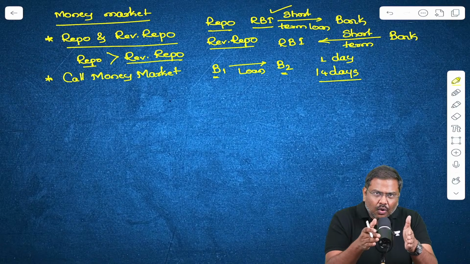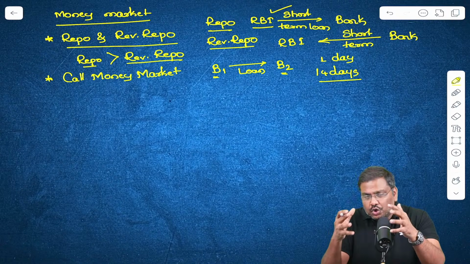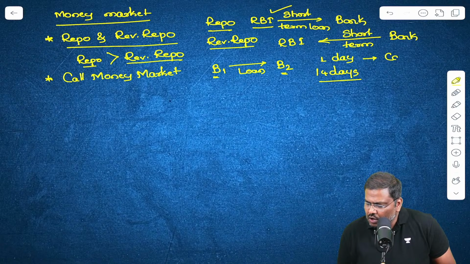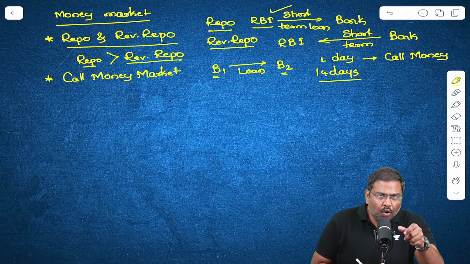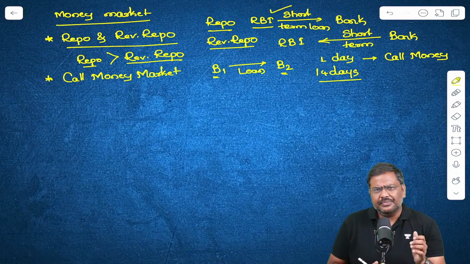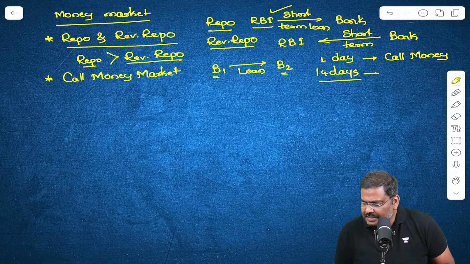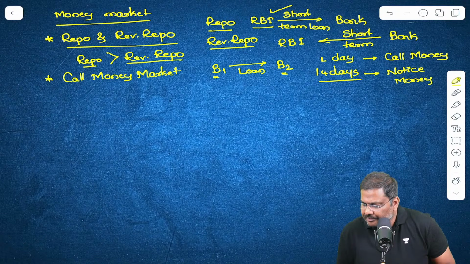Whenever the loan is given by bank 1 to bank 2 for overnight purposes, this is called call money. And when the loan is given for more than 1 day, that is, from 2 days up to 14 days, this is called notice money.